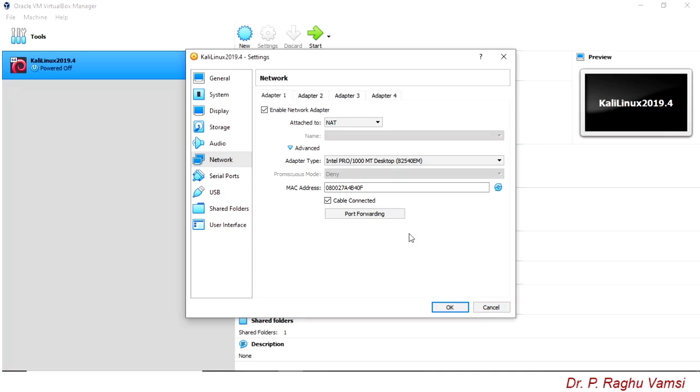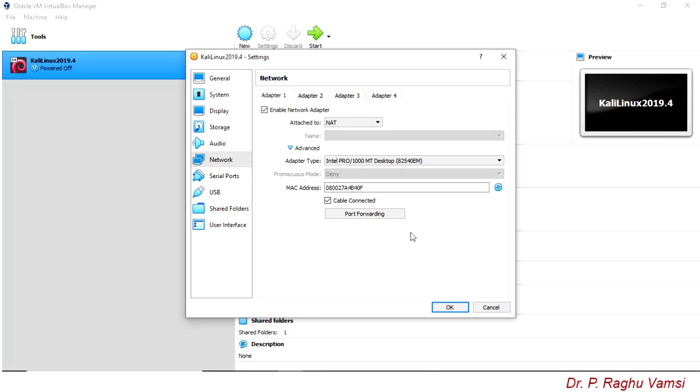Port forwarding is especially used to connect to the guest operating systems remotely. That means if I want to connect from the public network to a system on the private network, then port forwarding will be used.